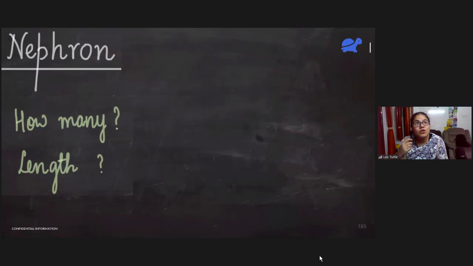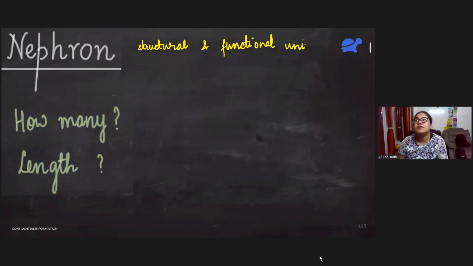Similarly, if we talk about excretory system or urinary system, we have nephron. So nephron is the structural and functional unit of the urinary system. It has different names.